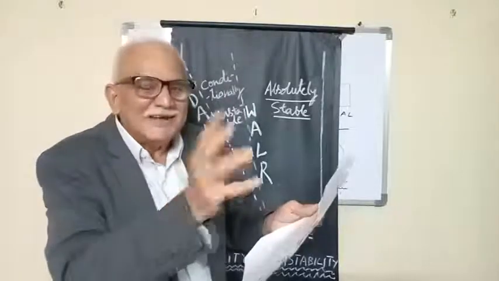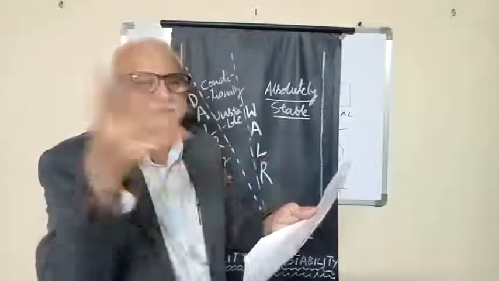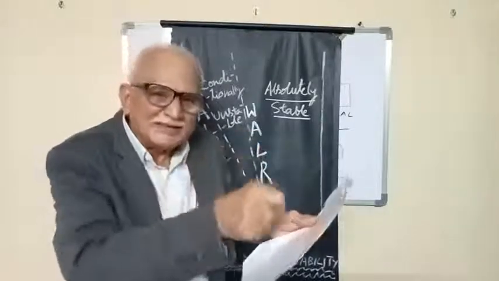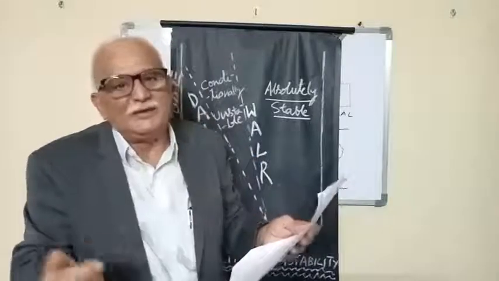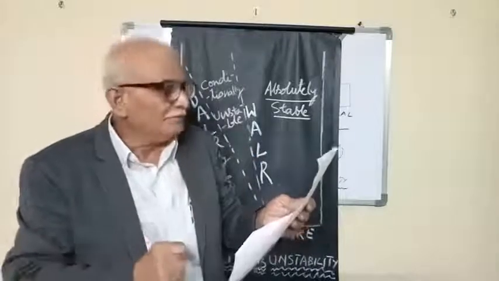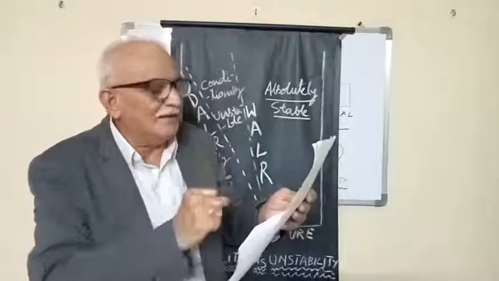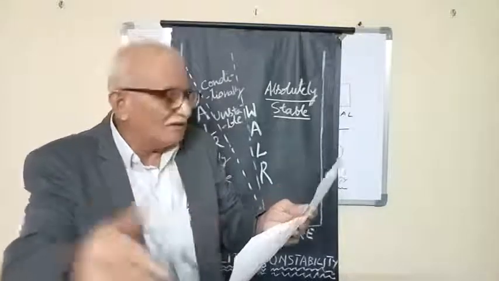Stable air will have smooth air. Unstable air has rough air. Continuous precipitation you get in stable air. Showery precipitation you get in unstable air. Fair to poor visibility in haze and smoke in stable air. Good visibility you will find in unstable air.